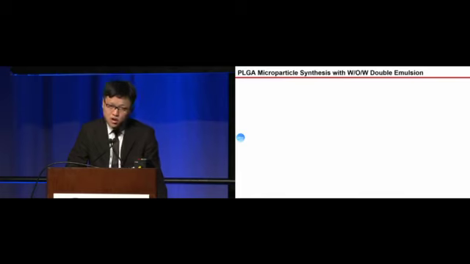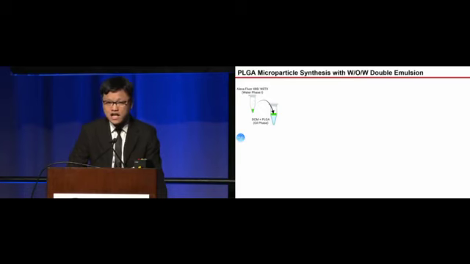Our PLGA microparticles were synthesized using the double emulsion method. Here we select the small hydrophilic fluorophore Alexa Fluor 488 as a substitution for NSTX that has a similar physicochemical property to help us estimate its characteristics and release profile initially. Basically, the inner water phase containing dye or drug was added to the oil phase that has PLGA inside.